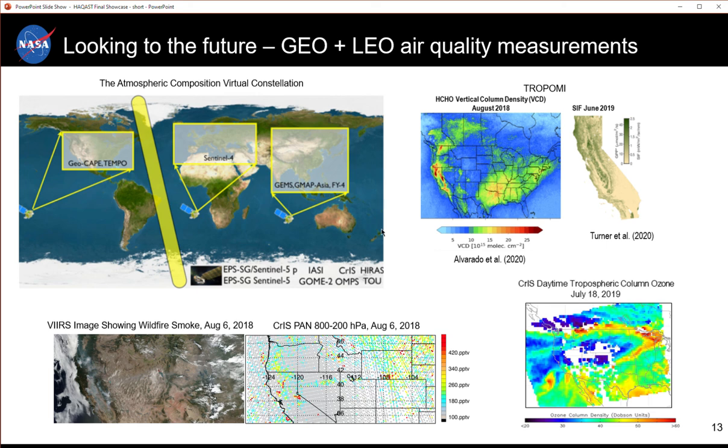By harnessing these satellite measurements together in the JPL assimilation system, we can provide air quality managers with new insights into the processes controlling the formation and transport of pollutants and inform strategies for effective mitigation.